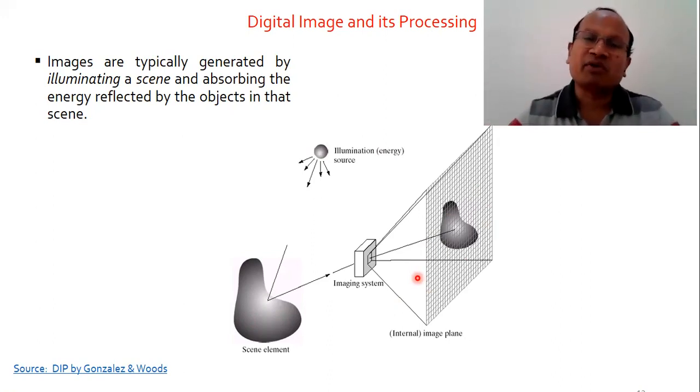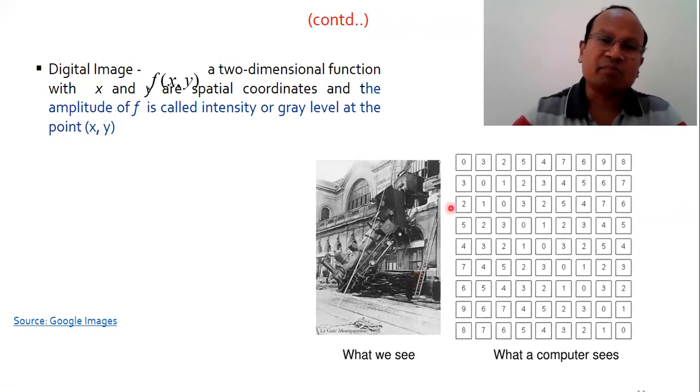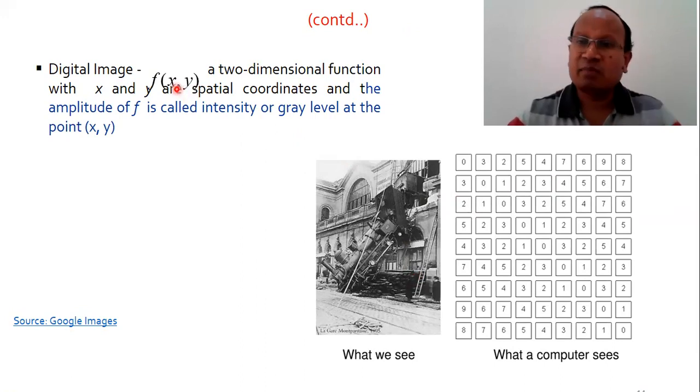When we store an image as a digital image inside the computer, it is always a matrix. Matrix means it has rows and columns that tell the dimension of an image, and the elements of the matrix are nothing but the pixel values, where a pixel is the smallest element in the picture. Like this is an example, right? So a digital image is represented as f(x,y), a 2D variable, where x and y are spatial coordinates, the position of the pixel, and f is the magnitude of this variable, which is the intensity or gray level value.